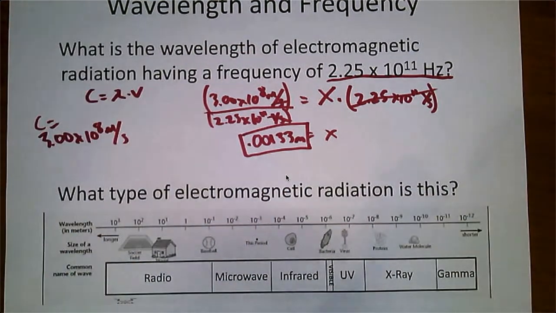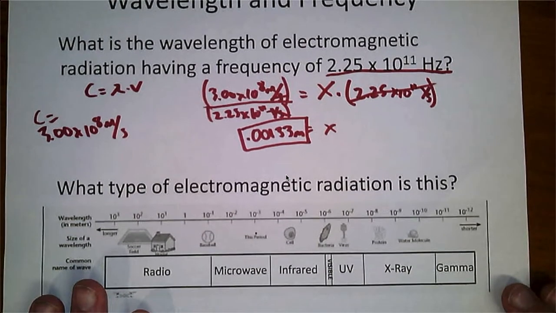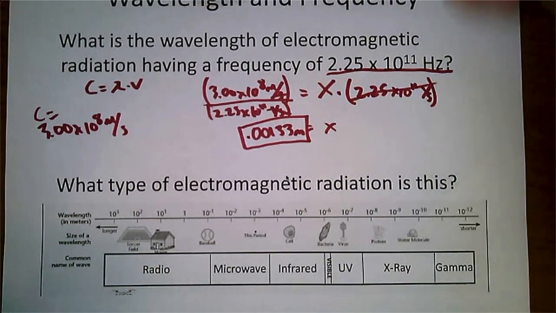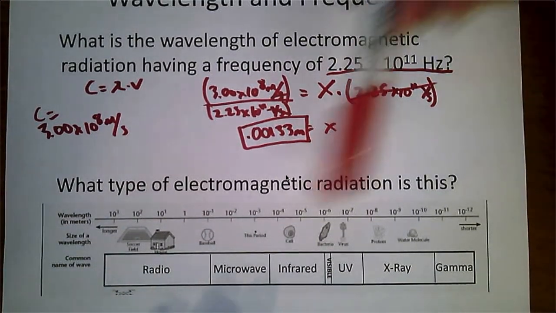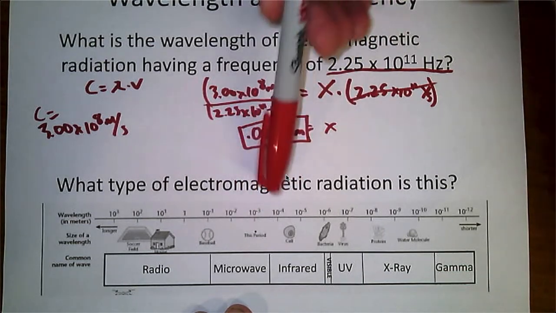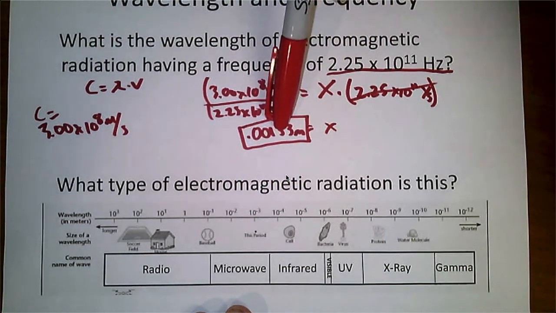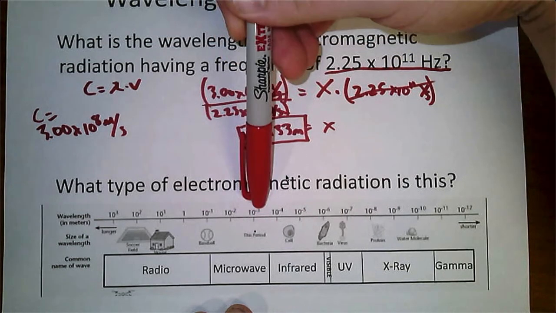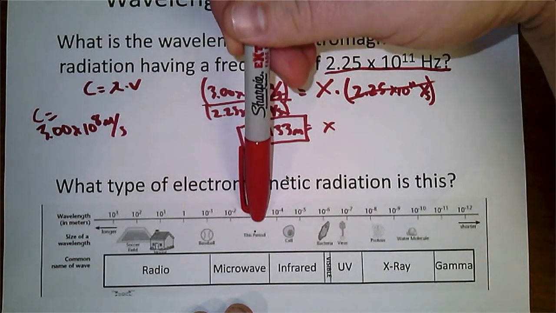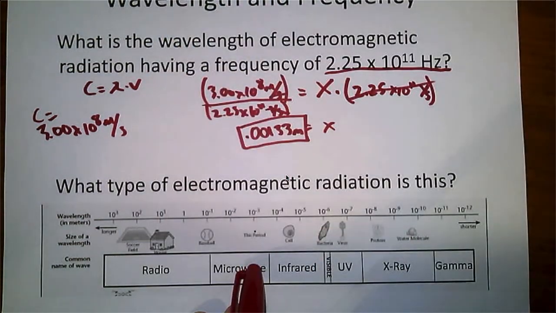Now, what type of electromagnetic radiation is this? Well, if I take a look here, this is in powers of 10. So this is essentially 1 times 10 to the power of negative 3. So it would be about right here. So microwave. This would be about a microwave for electromagnetic radiation.